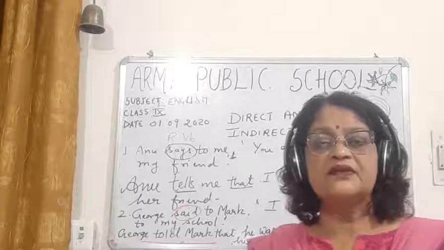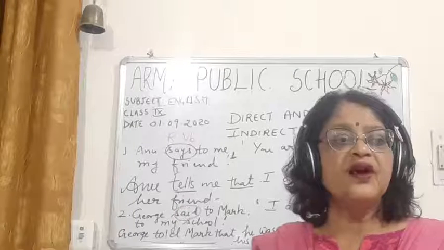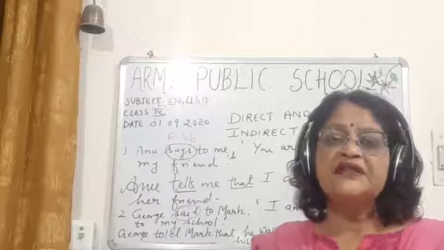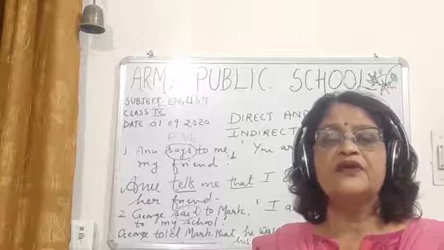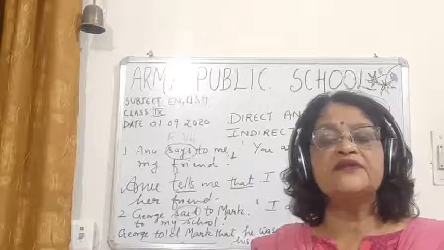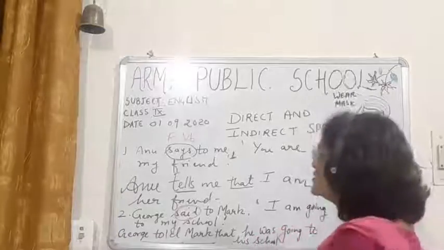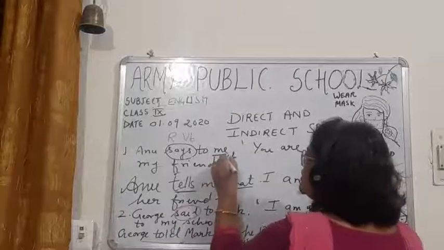Now children, you have to see whether an object is given with the verb. What is the object in the first sentence? In the first sentence, the object is me.